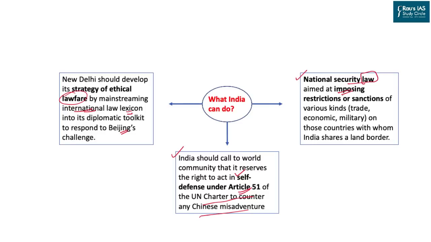The third solution could be that India can bring its own security law, a separate legislation, which will allow the country to put restrictions or sanctions of various kinds. For instance, the United States has CAATSA. So India can also bring a similar kind of legislation which will authorize the government to put sanctions and restrictions, trade restrictions, economic restrictions, or even military restrictions.